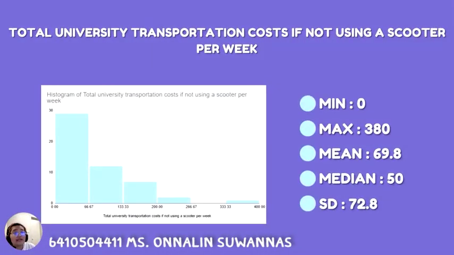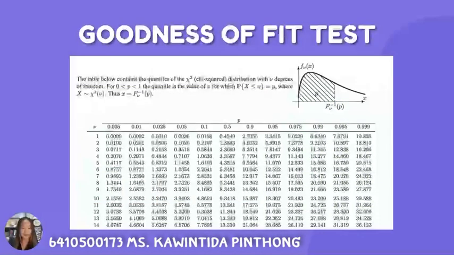Next, total university transportation costs if not using a scooter per week. As you see in this histogram, most of the data is on the left. The minimum of this data is 0, the maximum is 380, the mean is 69.8, the median is 50, and the SD is 72.8. The second one is the goodness of fit test, for which we use chi-square; the table represented right here helps us calculate.